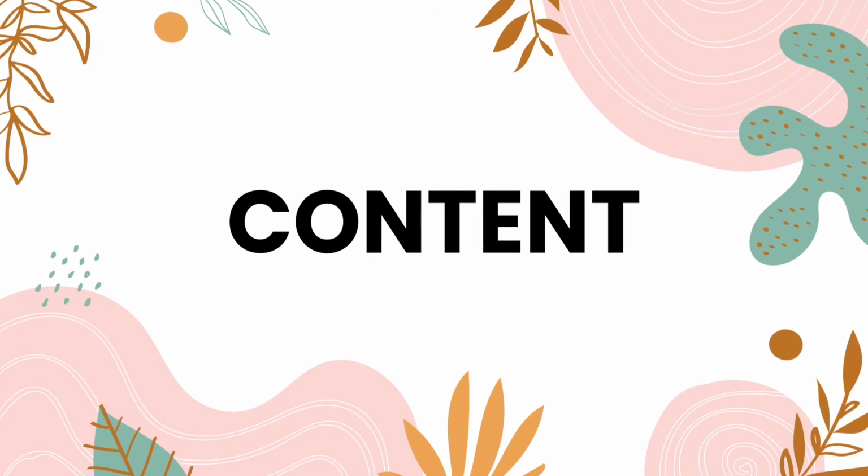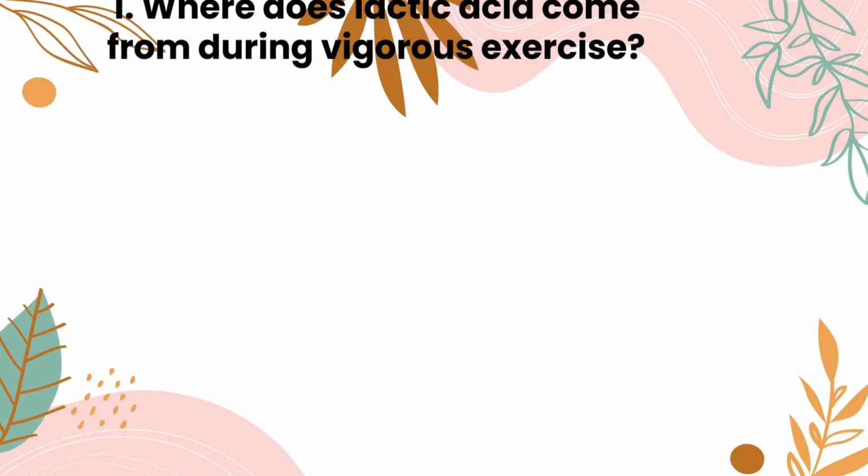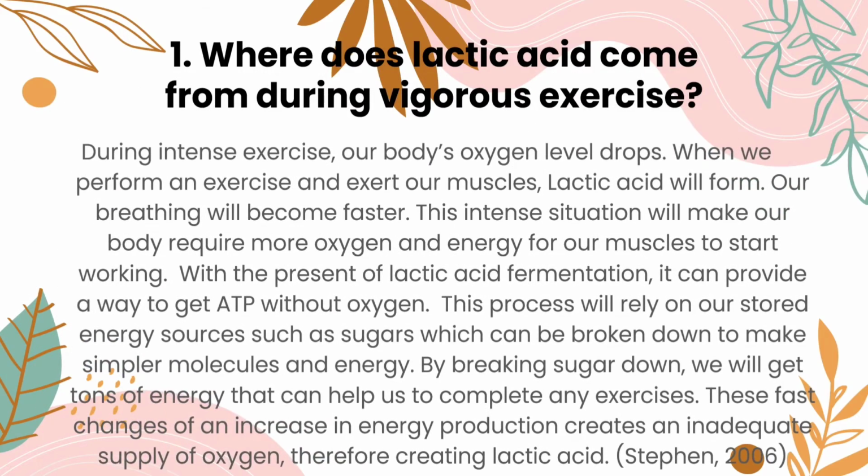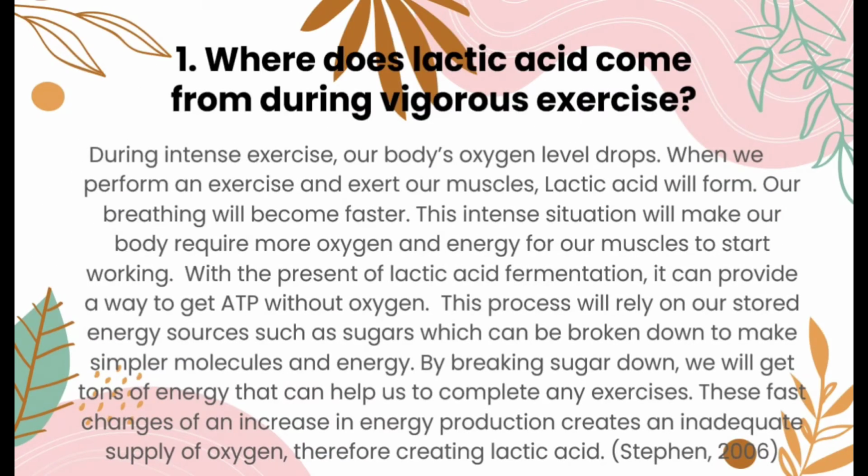Content. Answering questions. Question number 1. Where does lactic acid come from during vigorous exercise? During intense exercise, our body's oxygen level drops. When we perform an exercise and exert our muscles, lactic acid will form. Our breathing will become faster. This intense situation will make our body require more energy and oxygen for our muscles to start working.